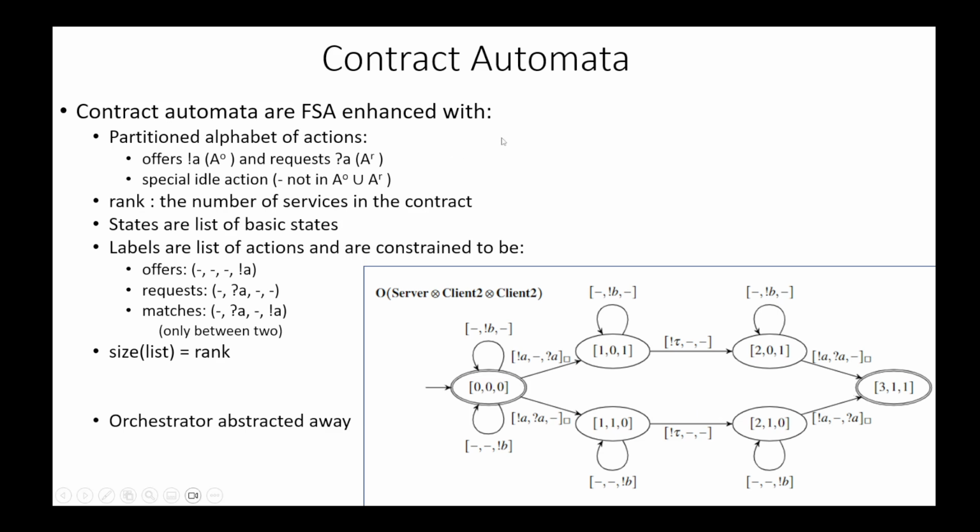This is not a work about contract automata. However, it may be helpful to provide some insight on what this formalism is, since we are modeling its runtime environment. Contract automata are a special type of finite state automata that were enhanced with a partitioned alphabet of actions, of offers and requests, plus a special idle action.